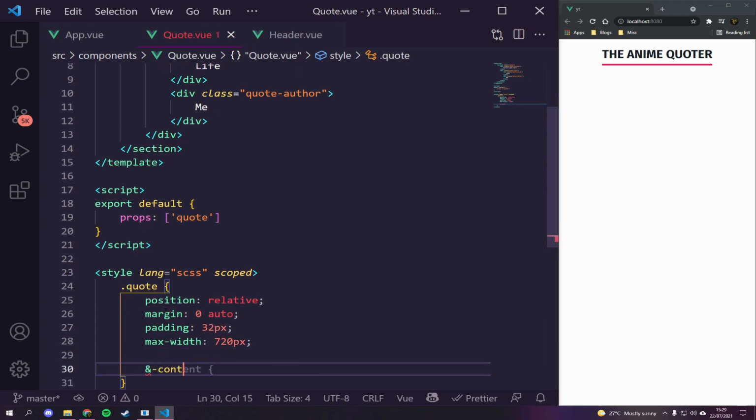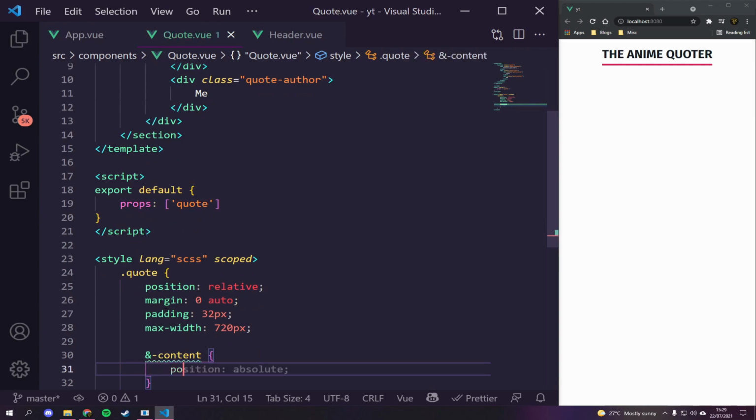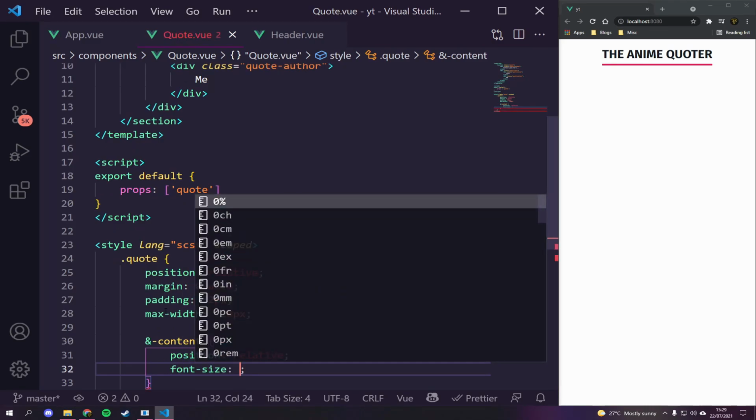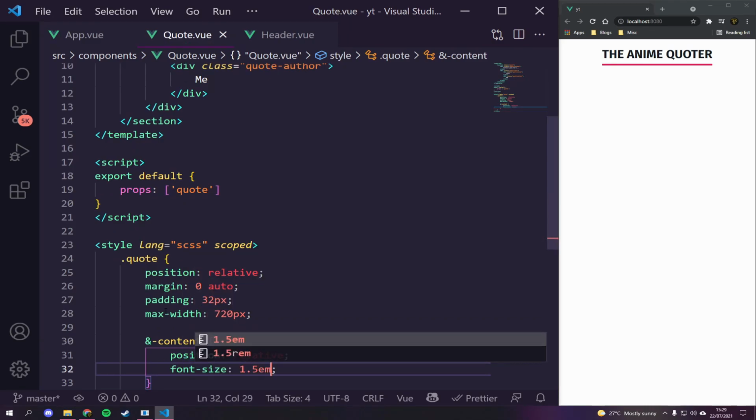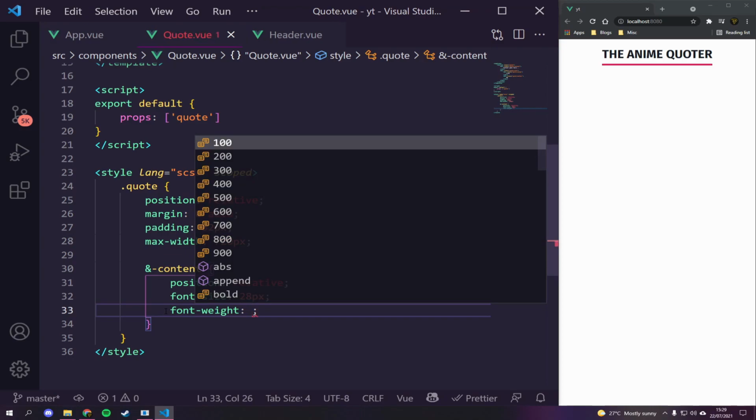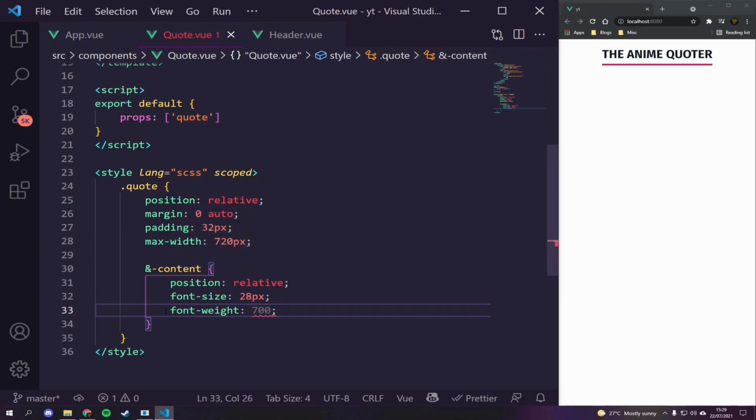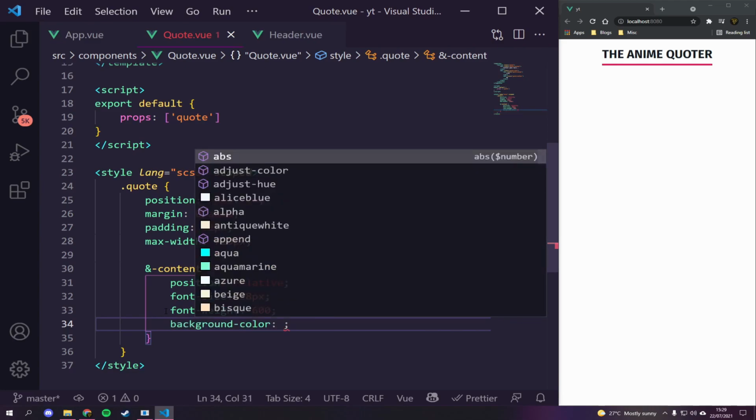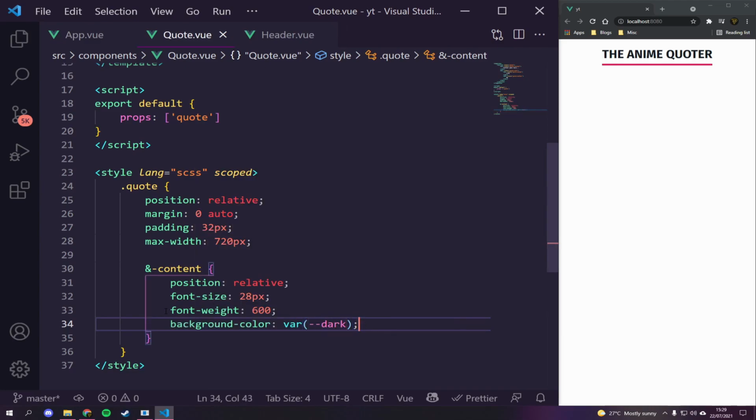Let's go and add quote hyphen content. And with the content, we're just going to give it position of relative again. We're then going to have a font size of 1.5em potentially. Let's just say 28 pixels. 28 pixels seems good enough. Let's then give it a font weight of 700. We'll make it bold. 600. We'll make it semi-bold. We'll then say background color, and we're just going to set this again to the variable of dark. We're then going to give it an actual color, which is going to be the variable of light.